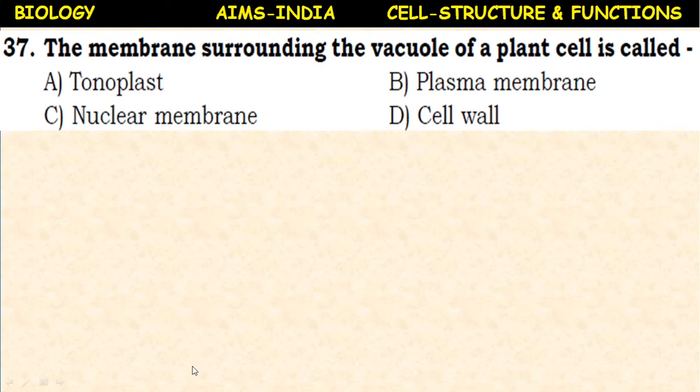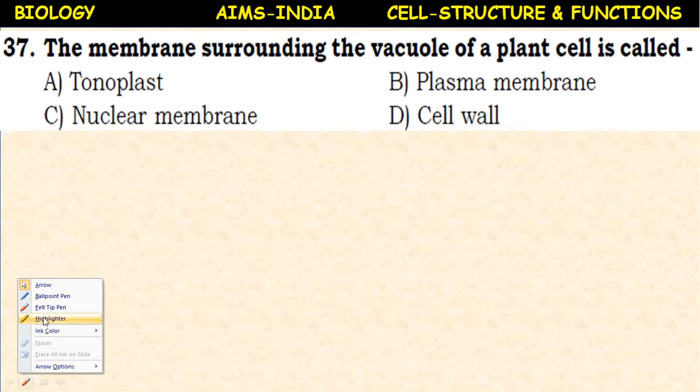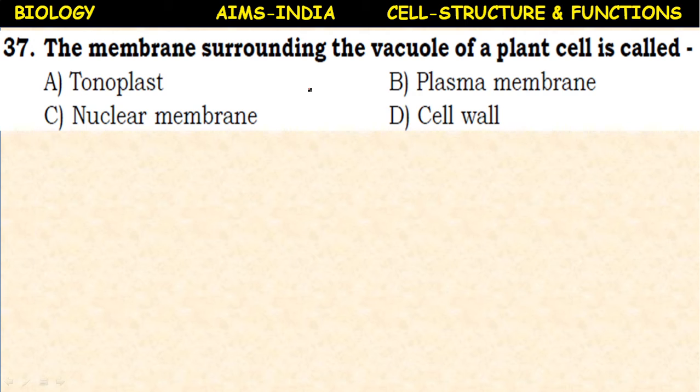The membrane surrounding the vacuole of a plant cell is called: tonoplast, plasma membrane, nuclear membrane, or cell membrane. Vacuole is the largest organelle in the plant cell. It even pushes the nucleus to a side, and this vacuole is covered by a special membrane. It is called a tonoplast.